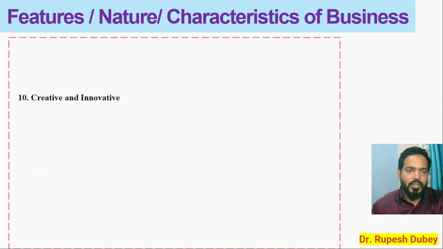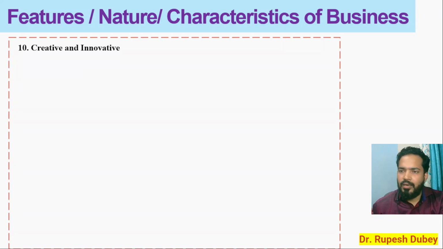Then the next feature is creativity and innovation। ये पुराना जमाना नहीं है जहाँ पे आप एक टाइप का सामान लगातार बहुत सालों तक या बहुत सारे कस्टमर को बेचेंगे, वो बिजनेस आज के जमाने में नहीं चलेगा। This is a modern day business. You have to do something unique, you have to bring some innovation into your product if you want to survive and if you want to stay in the market।